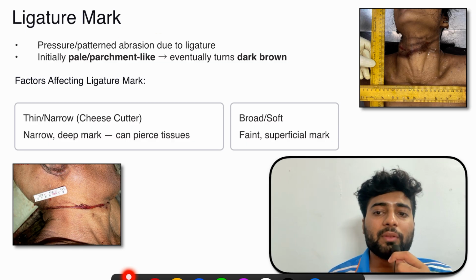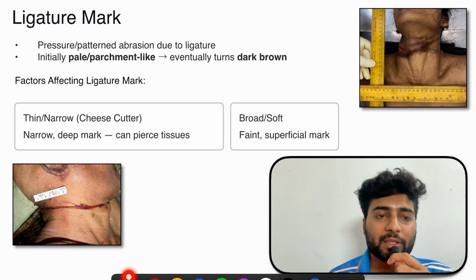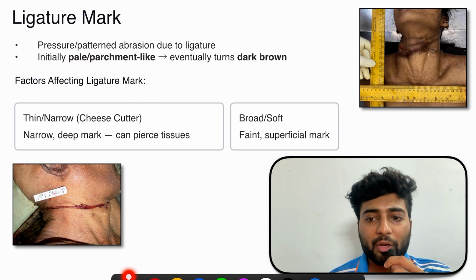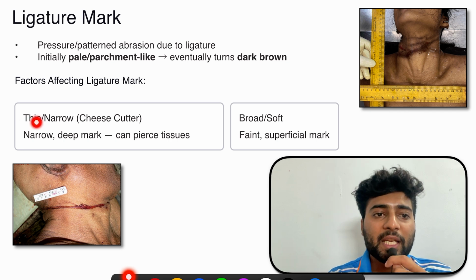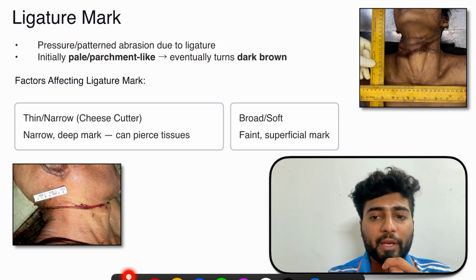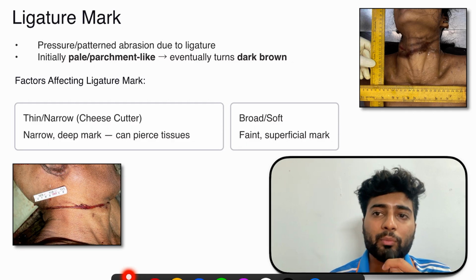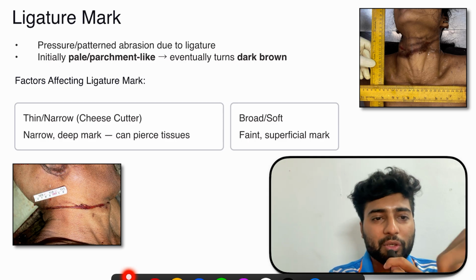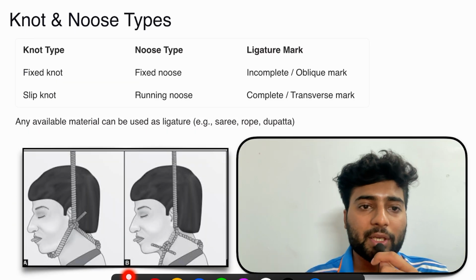Now the ligature mark is simply the mark due to the ligature material used, and it causes what? Patterned abrasion. We learned this in the traumatology abrasion chapter. Initially it is pale, but eventually it turns dark brown because the abrasion changes its color. Now if there is a thin ligature material, then it will go narrow and cut down the tissues, while if there is a broad ligature, then it will be a faint superficial mark.